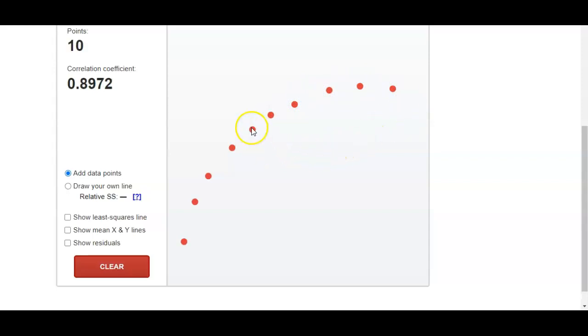There's my 10 points. I've missed the goal of 0.7. I'm just going to move some points around here and see if I can get to a correlation of about 0.7. It's a pretty tight curved pattern. And again, that's about as close as I can get to 0.7 without spending too much time screwing around with the applet. Okay, so now it's time to summarize.